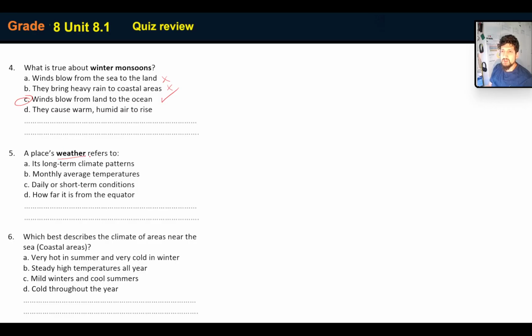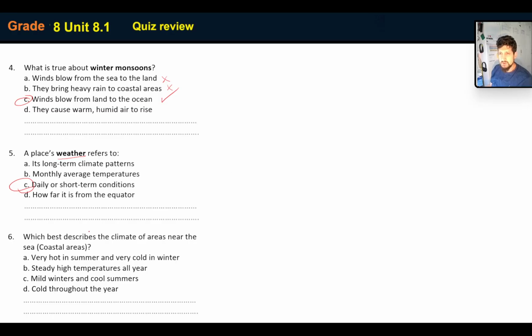A place's weather refers to what? Remember, weather refers to short term, climate refers to long term. So, weather refers to daily or short term conditions. Which best describes the climate of an area near the sea, a coastal area? Remember, we said that if people live near the sea, then that results in them experiencing mild conditions, because of course the conditions will not change so rapidly because the water gains heat and loses heat rather slowly.